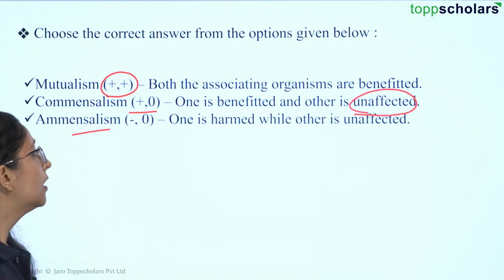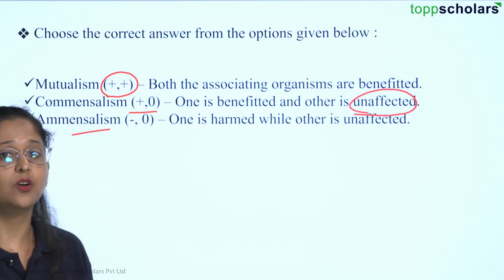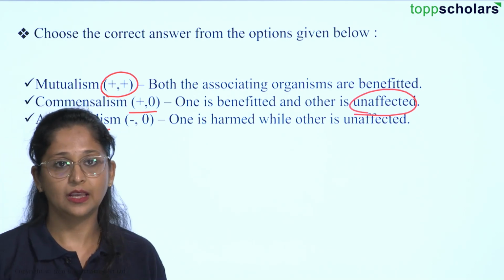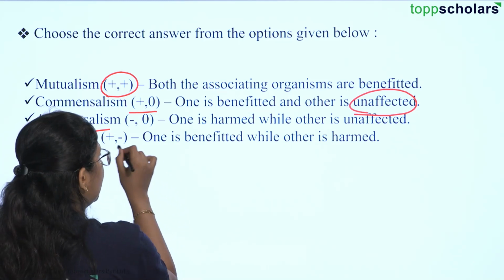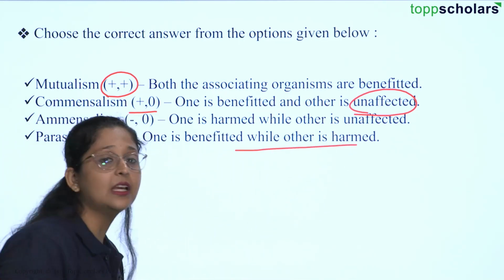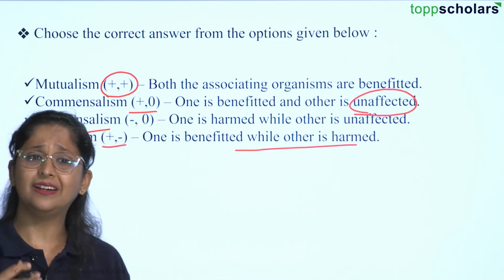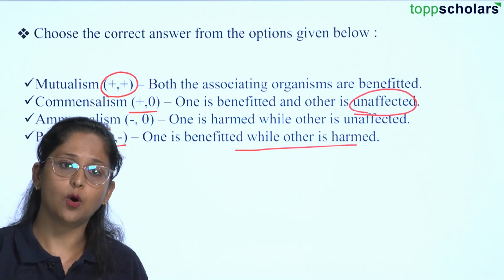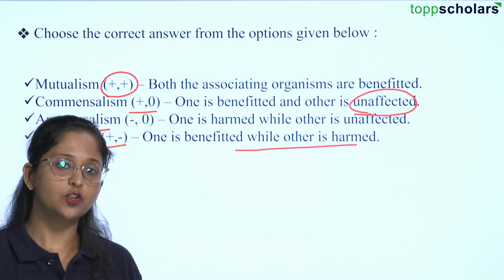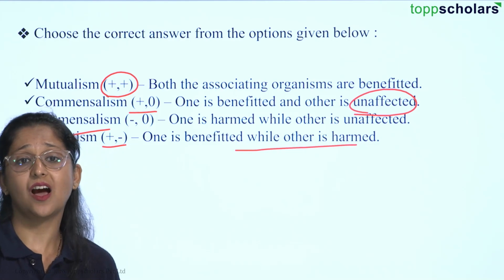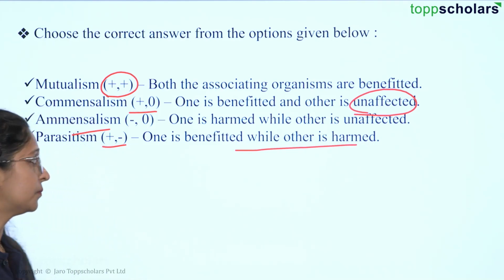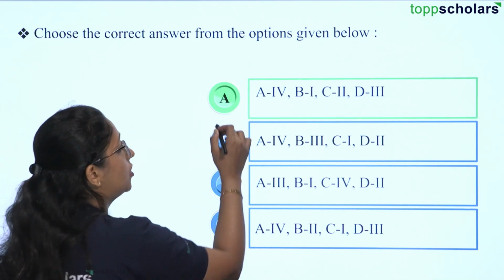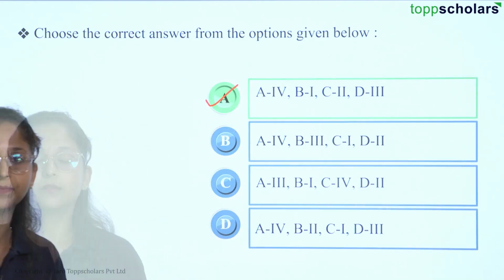In amensalism, you would see one is harmed while the other organism remains unaffected. Whereas in the last one, parasitism, only one is benefited and the other organism is completely harmed. For example, ticks and fleas survive on the body of a dog. That is a parasitic relationship because the ticks are benefited from the blood they are getting from the dog, and in return the dog is harmed. So here we have the correct combination for option A.